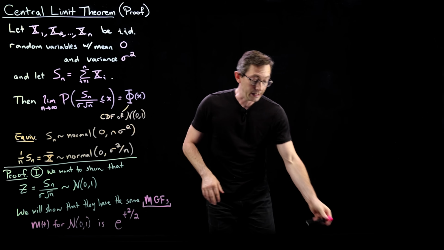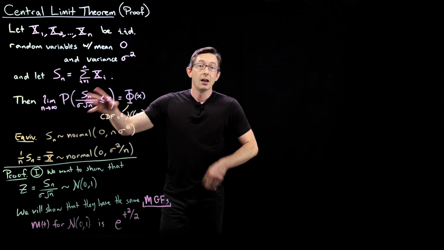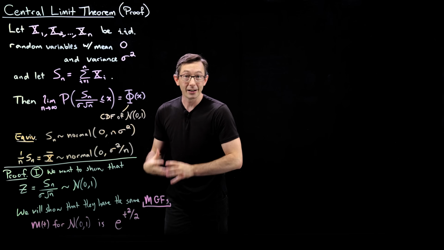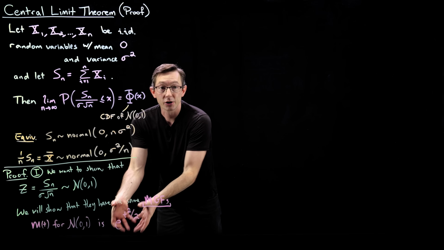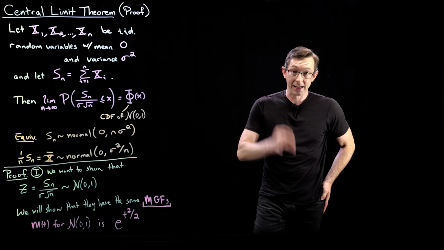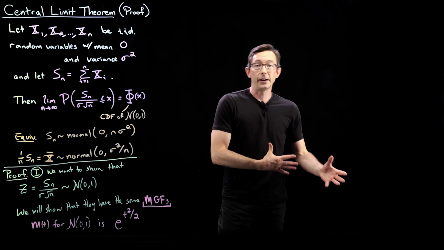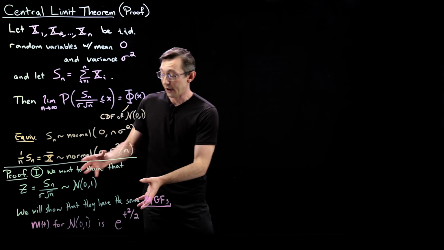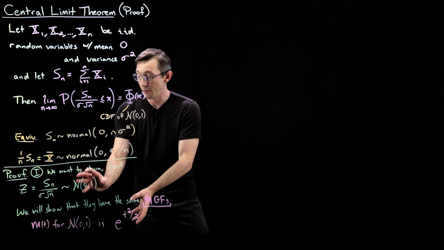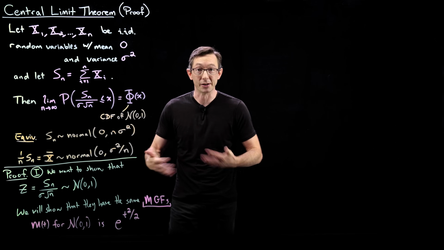So we're going to build the moment generating function of this random variable, and show that in the n goes to infinity limit, it converges to this, the moment generating function of the standard unit normal. And because the moment generating function uniquely identifies the probability distribution, if they have the same moment generating function, then they will have the same probability density function. They'll be the same distribution.